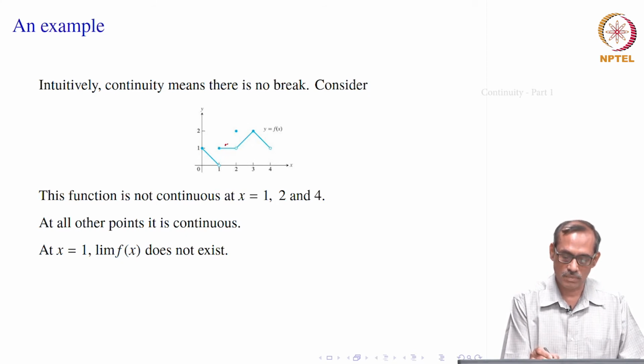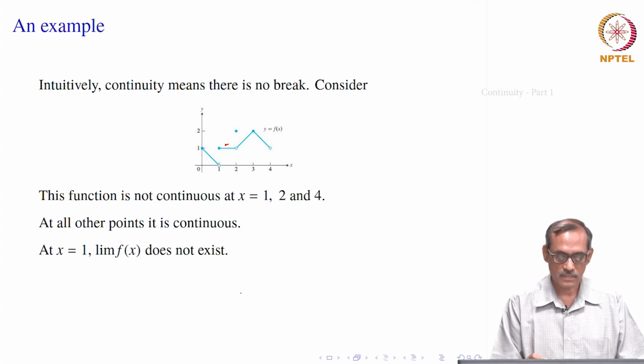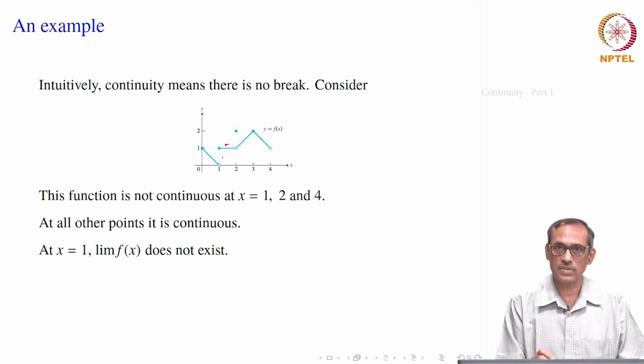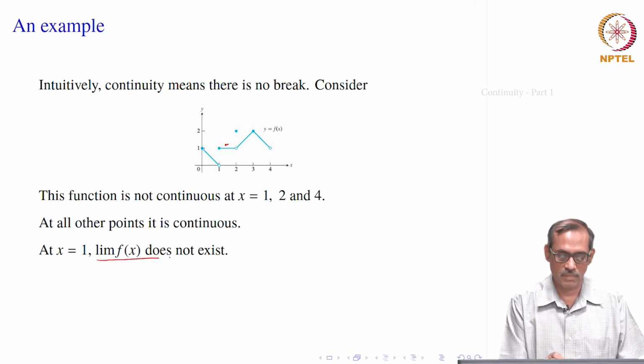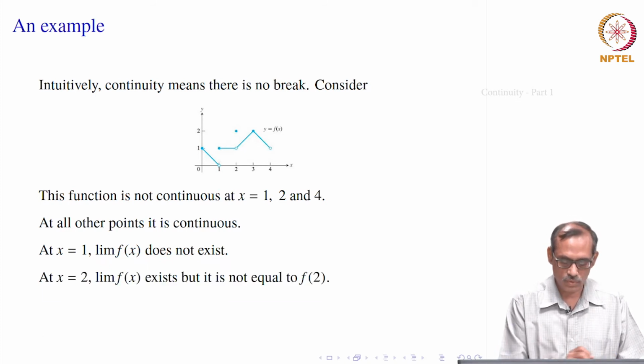So, the other curve is important here. You will find that its limit is 1. So, that means the limit of f of x at x equal to 1 does not exist, because they are having two different limits. It can also happen that one of the limits does not exist. Then also this condition that the limit of f of x does not exist will hold. So, this is of one type, that at x equal to 1, the limit of f of x as x goes to 1 does not exist.